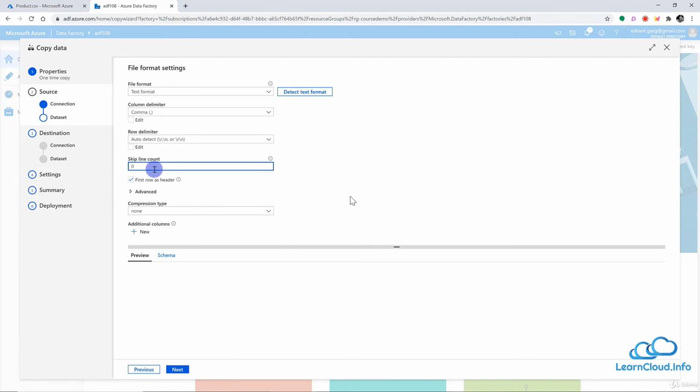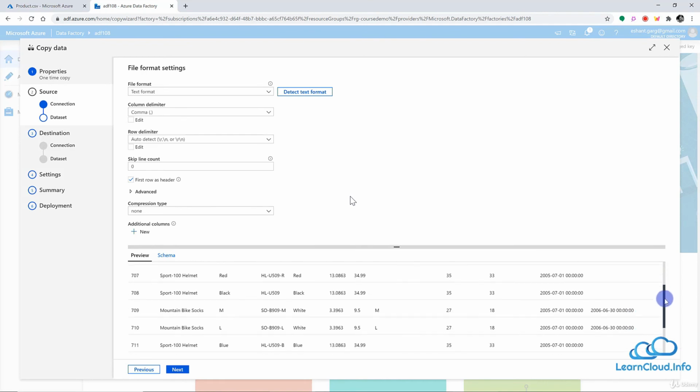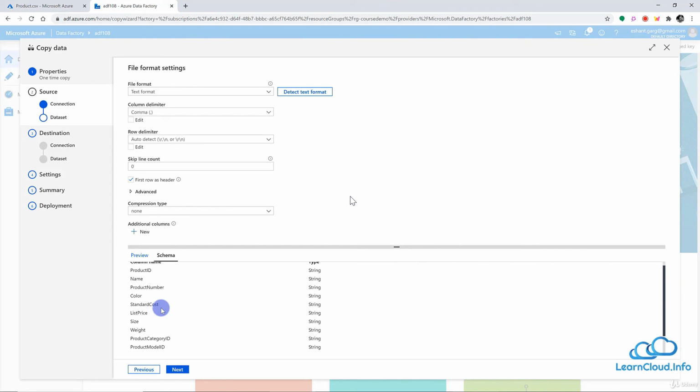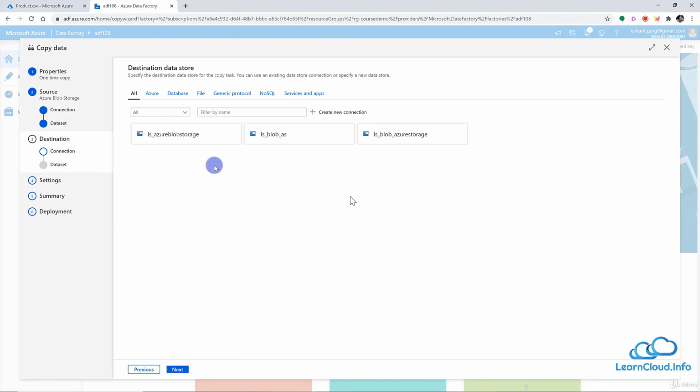So let's click on 0 here, and now you can see that we have product ID, name, and product number. This is our first row of column names, and this is our data, which looks good. And within schema also we should have the right column names here. You can see that, so this is good. We don't need to change anything else, so let's go to the next step.